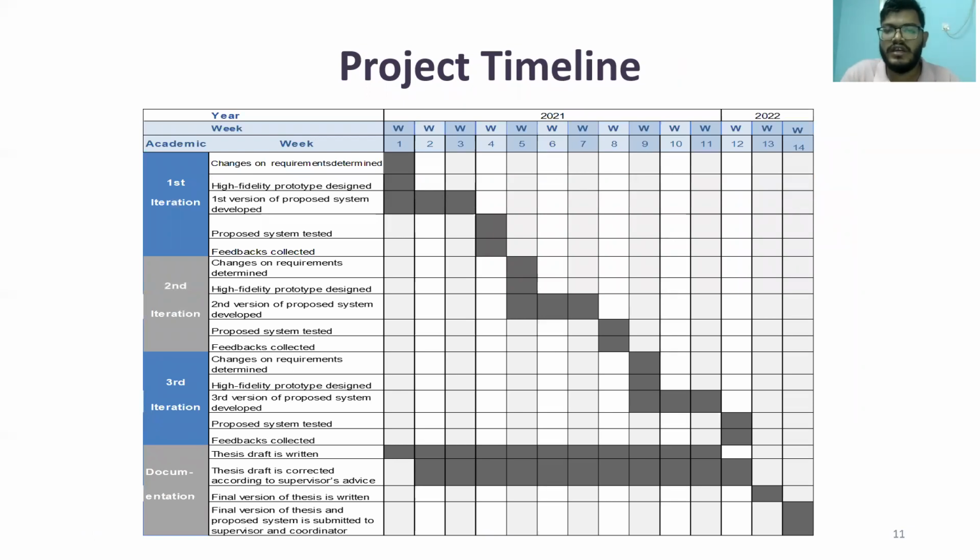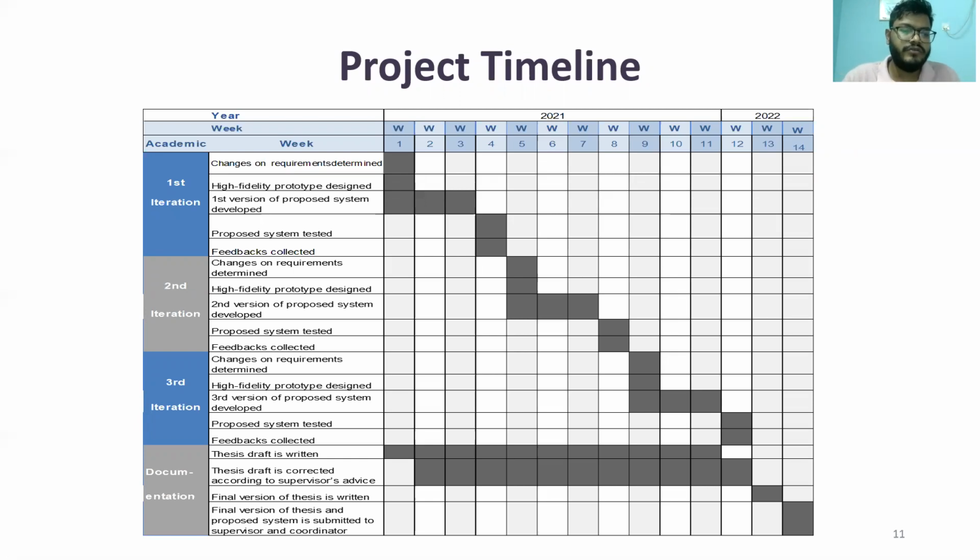So here is the timeline on how we'll be making the application. In the first iteration, we'll determine the requirements, and the high fidelity prototype will be designed after that. The first version of the proposed system will be developed and tested afterwards, and then launched to users for their feedback to be collected.